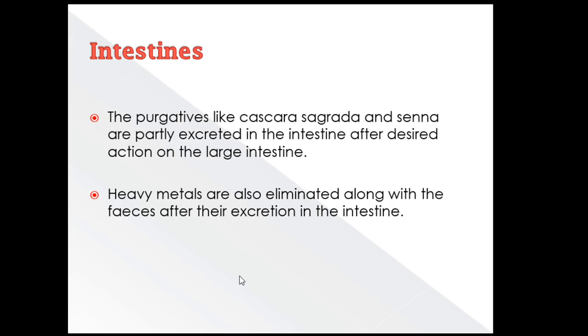The purgatives like cascara sagrada and senna are partially excreted in the intestine after the desired action on the large intestine. Purgatives remove the fecal matter. Also the majority of drug is eliminated by fecal matter, that is by the intestines. Heavy metals are also excreted by the fecal matter.